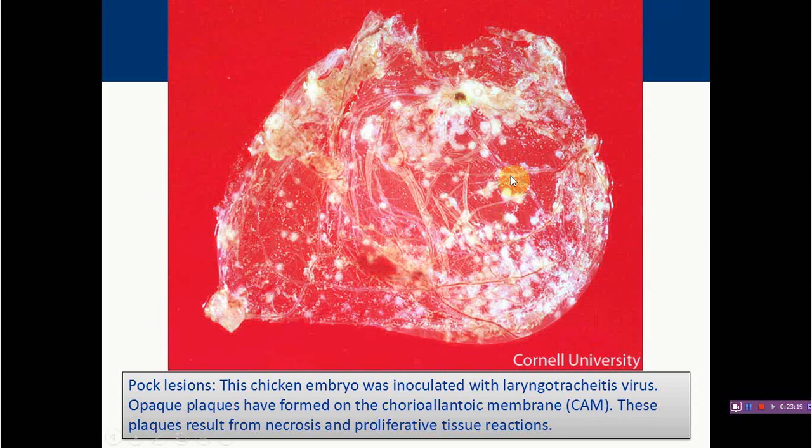Here you can see the chorioallantoic membrane, and these white spots are actually plaques. Generally these plaques have a central depression showing necrosis, while the periphery shows hyperplasia of the epithelial cells. All these white spots are pock lesions, with a central area of necrosis and a proliferative reaction at the periphery. Such lesions are known as pock lesions, and they are indicative of virus replication, particularly Gallid herpesvirus replication.